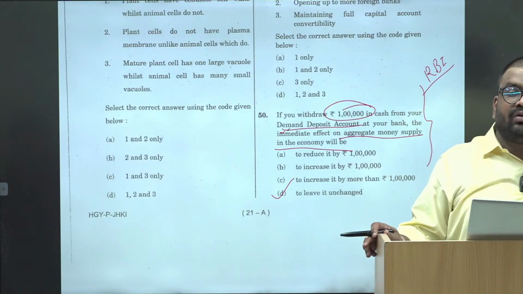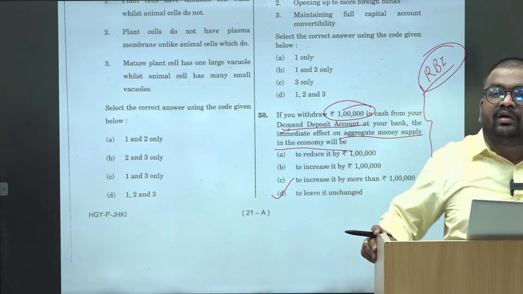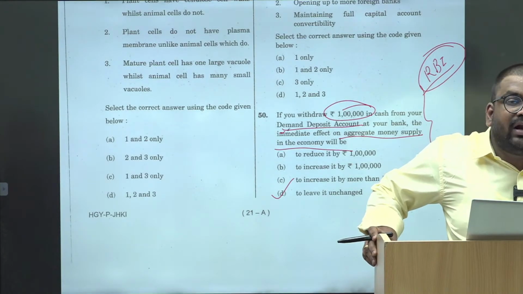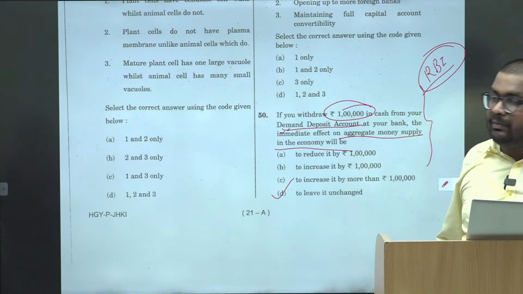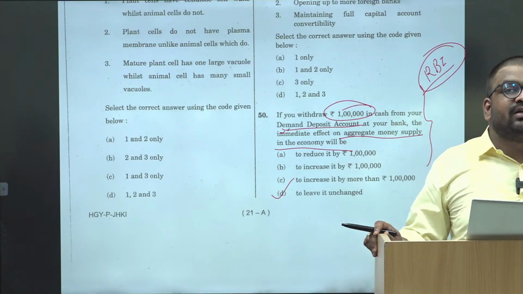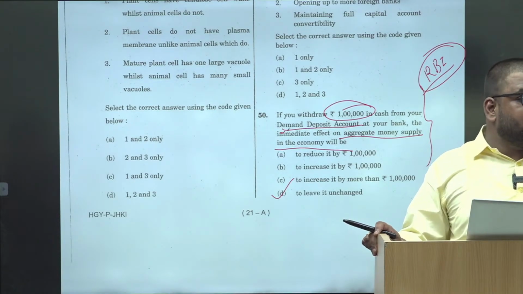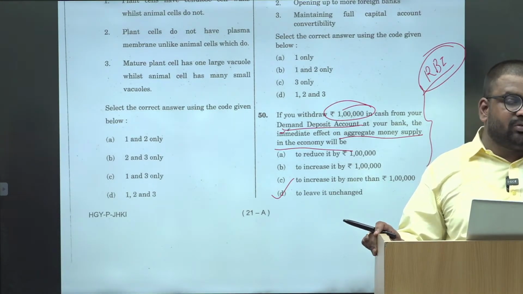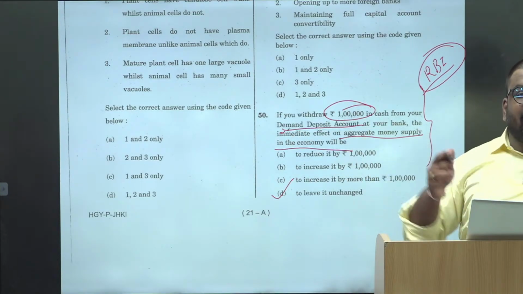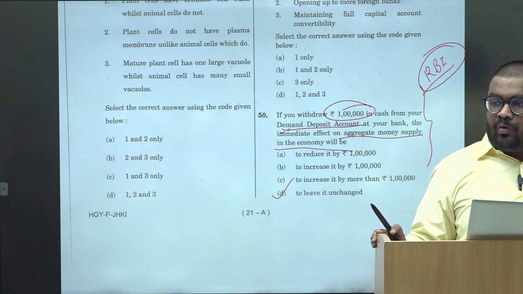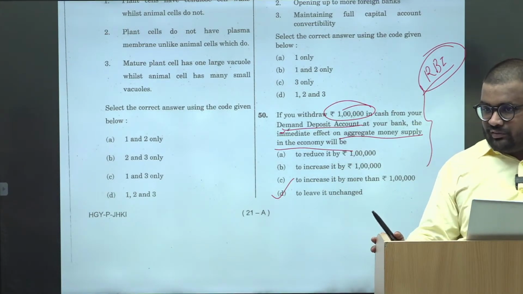The effect will happen only when RBI does something. If RBI prints 1 lakh rupees, what would be the impact? There would be an increase in the money supply. If RBI is buying government bonds from the market, RBI is paying money to the market, so money is going to the market and money supply would have increased. If RBI is selling government bonds, bonds come into the market, money goes to RBI, so liquidity in the market decreases.